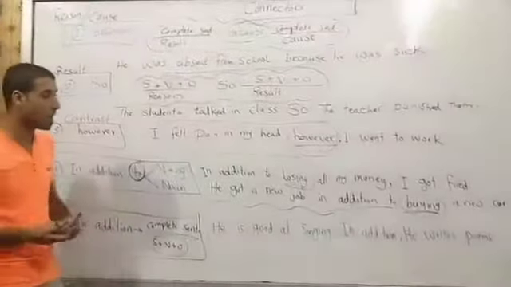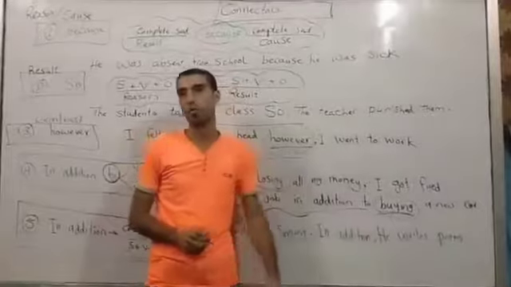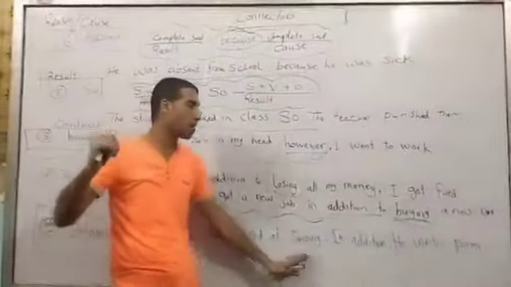Look at this example. He is very good at singing. In addition, he writes poems. So here, I show two different skills. The first skill is singing, and the second one is writing poems.